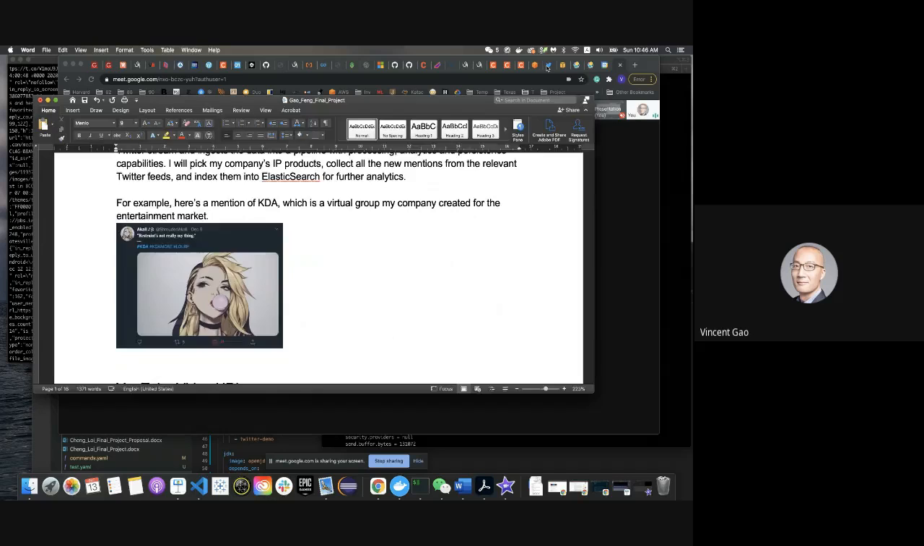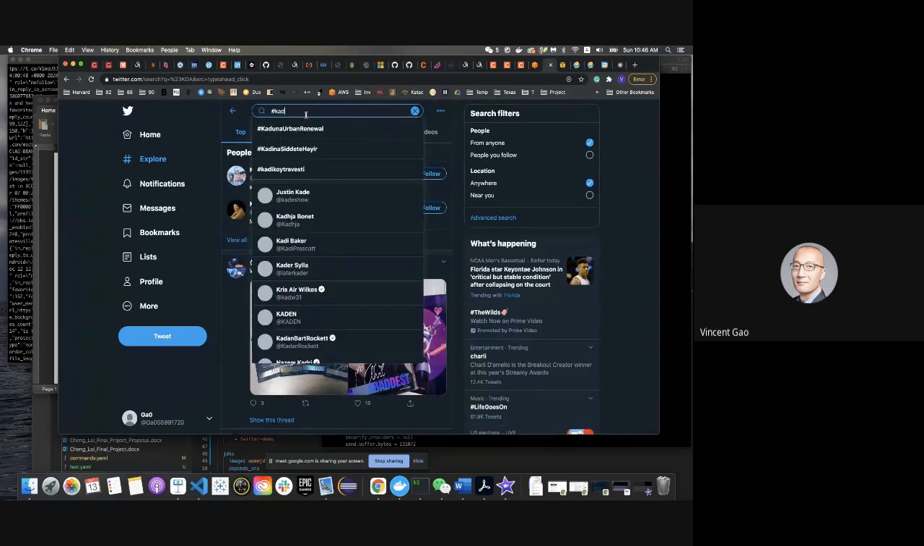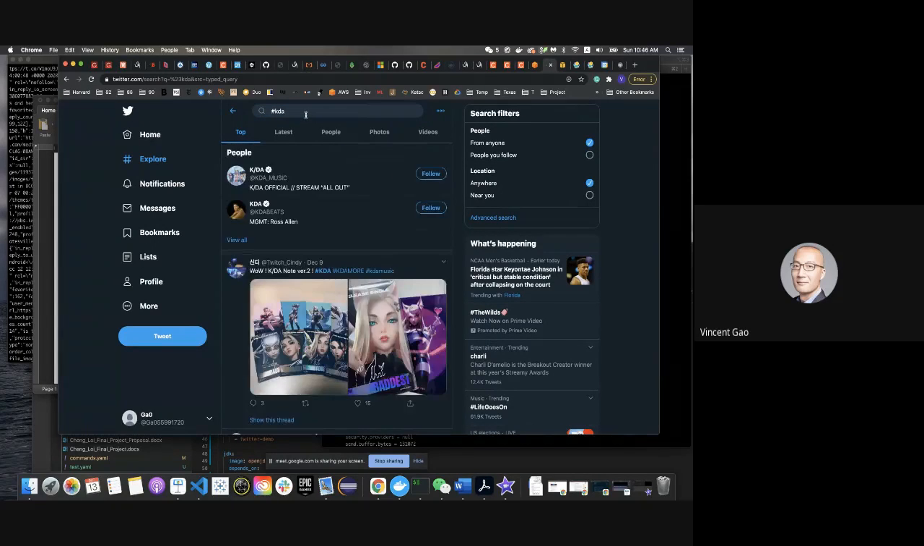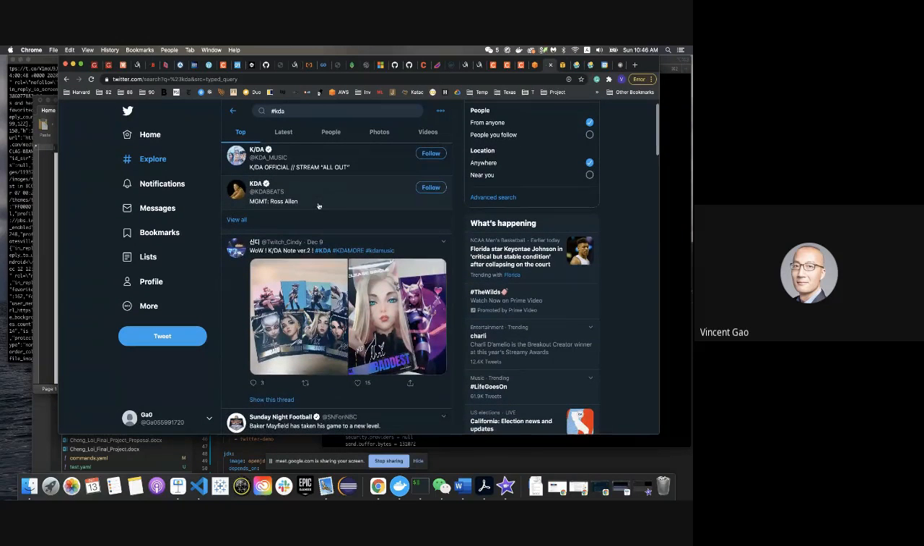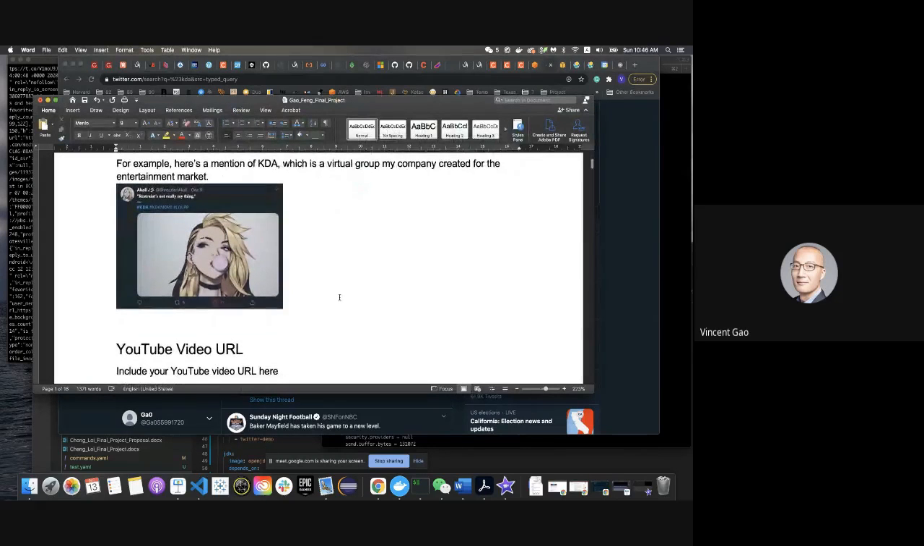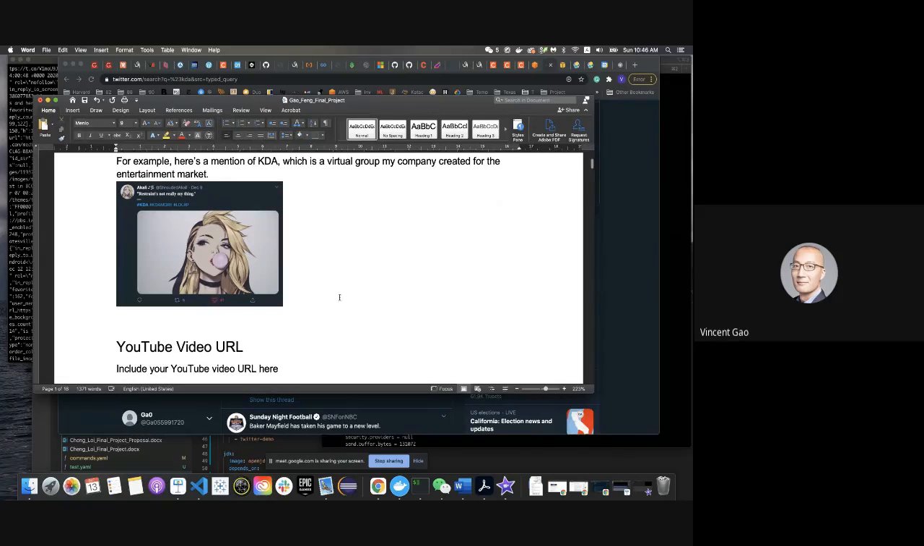For example, if I type in the keywords of a company's IP product, get the relevant Twitter feed, and then I'll build a pipeline to automatically inject the feed into our persistent layer.